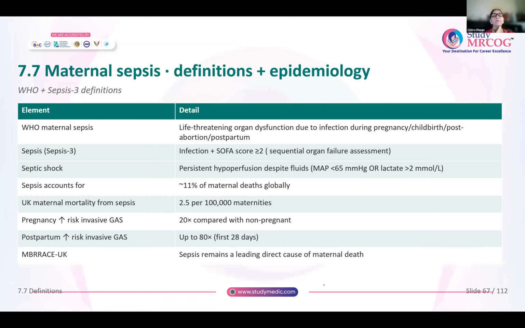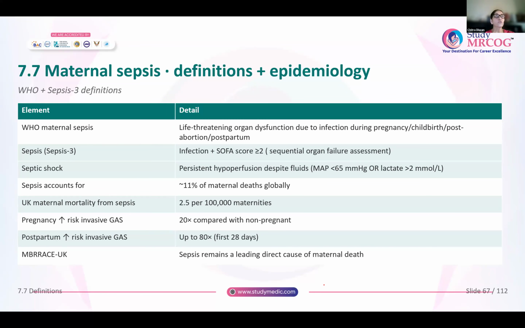So WHO says maternal sepsis is life-threatening organ dysfunction due to infection during pregnancy, childbirth, post-abortion or postpartum. Any life-threatening organ dysfunction due to infection, that is maternal sepsis. Now, what is the Sepsis-3 definition? So you have any infection and the sequential organ failure assessment score is more than or equal to 2. Then it is called sepsis according to the Sepsis-3 guideline.